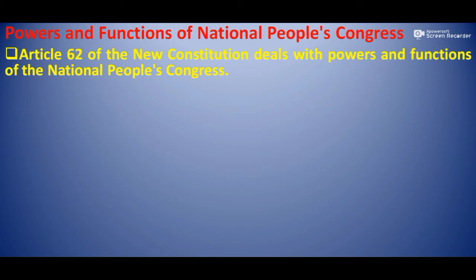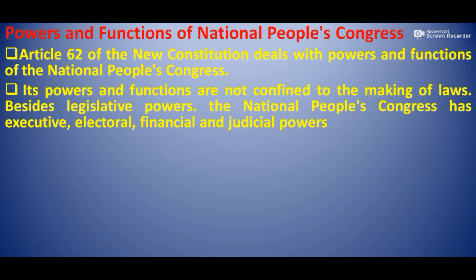Article 62 of the new Constitution of China deals with the power and functions of the National People's Congress. Its power and functions are not confined to the making of law. Besides legislative power, the National People's Congress has executive, electoral, financial and judicial powers. Now we shall discuss legislative power.